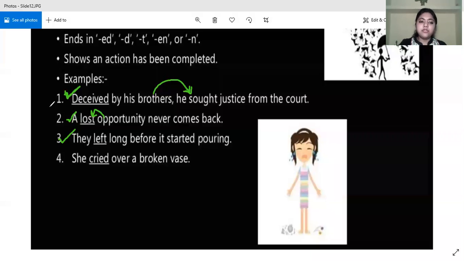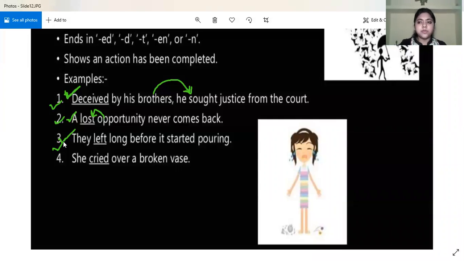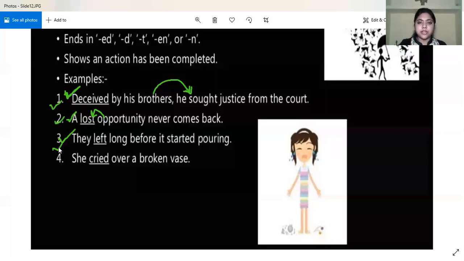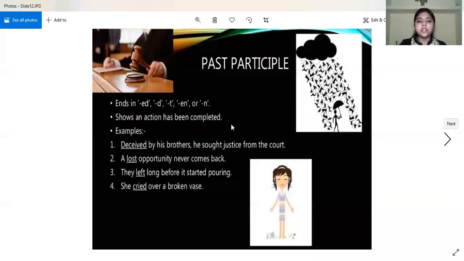So in all the four sentences, what do we see? That the action has been completed, and in all the four sentences, we are seeing that the past participle is being used. You know the past participle. The third form of the verb is the past participle. Now, what are the uses?